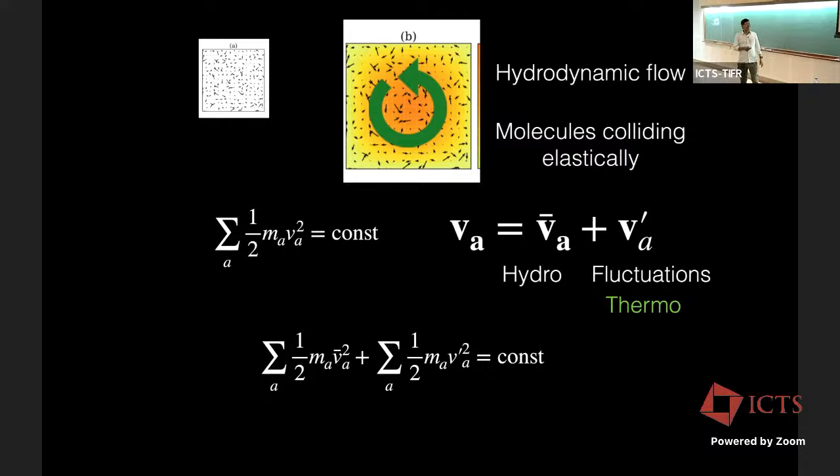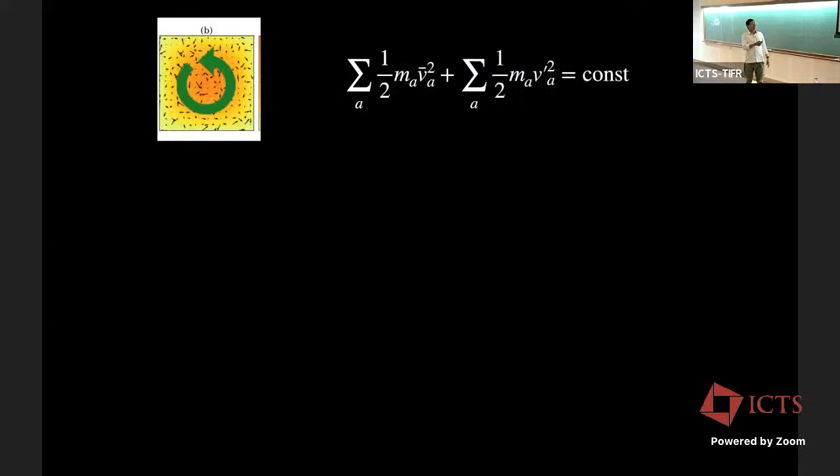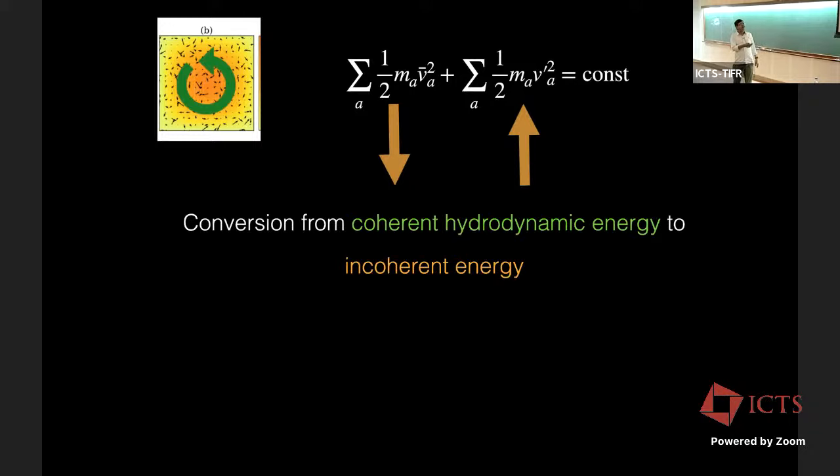Now, what really happens in this flow? In fact, it's obvious what happens in the flow: the hydro part is an isolated system. I'm not forcing anything. Basically total energy is conserved. But in the hydro part, this part decreases with time, but the thermo part increases with time. The energy basically gets into heat, but heat is nothing but thermal energy. Total energy is constant. So we are converting the coherent hydrodynamic energy to incoherent energy. That is what is being done in this isolated system.